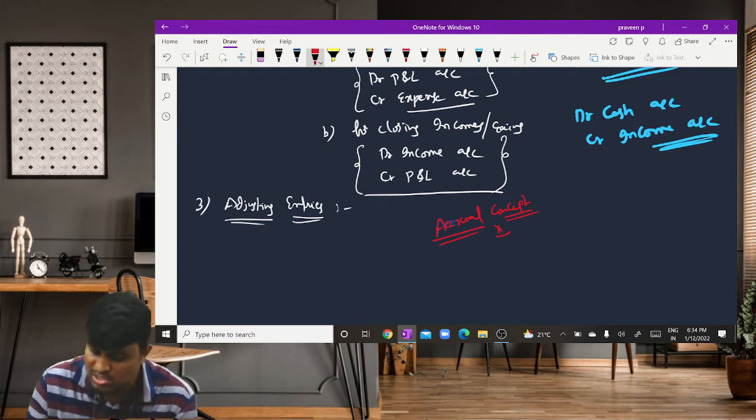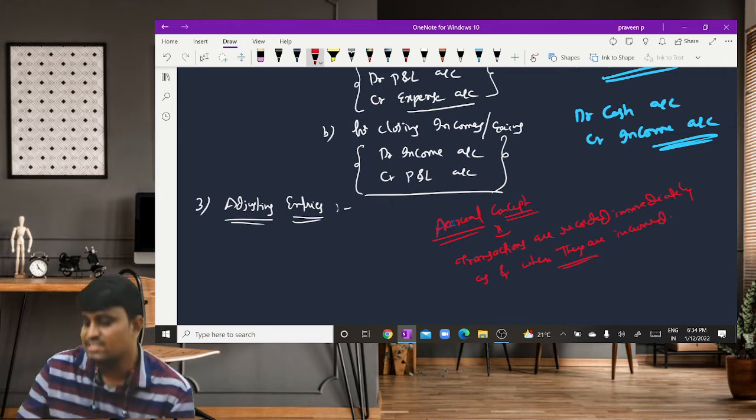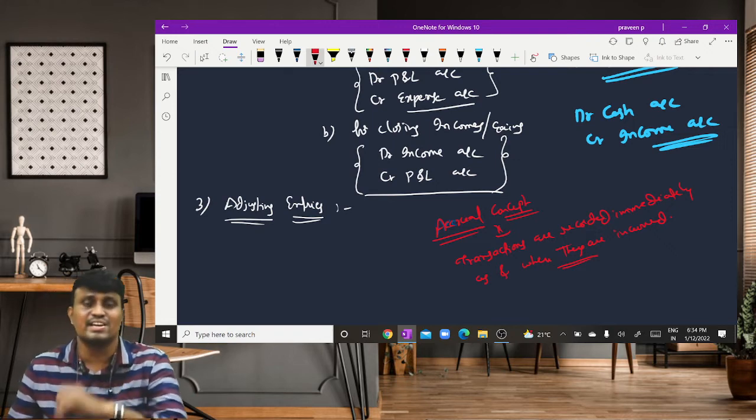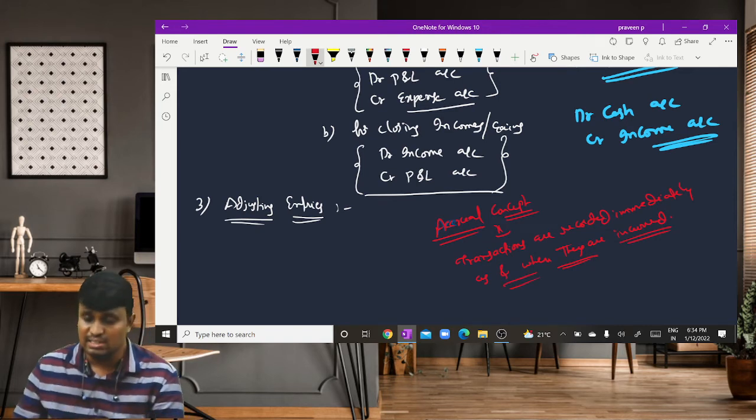As per the accrual concept, the transactions should be recorded immediately as and when they are incurred.